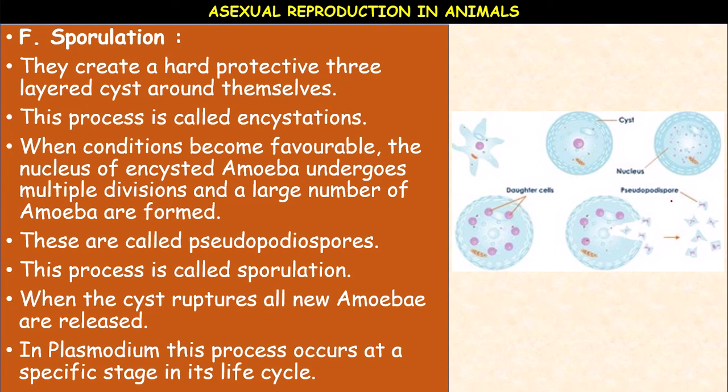So the pseudopodiospores will be released out when the conditions are favorable. The cyst breaks and they release the pseudopodiospores, called daughter amoebae. Okay. See how these animals convert unfavorable conditions into their favor.